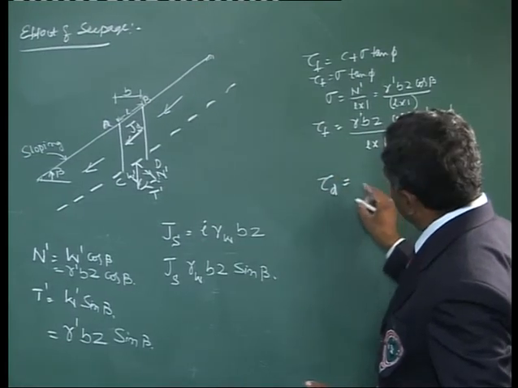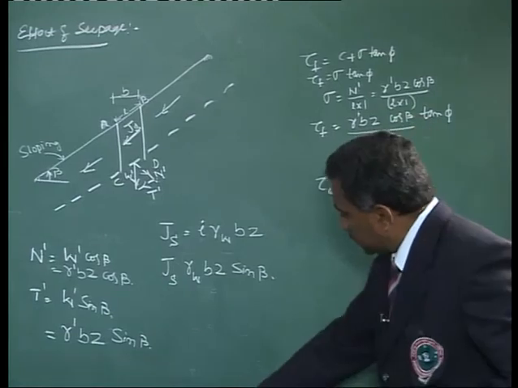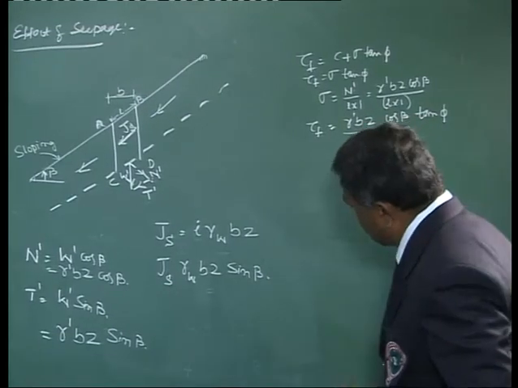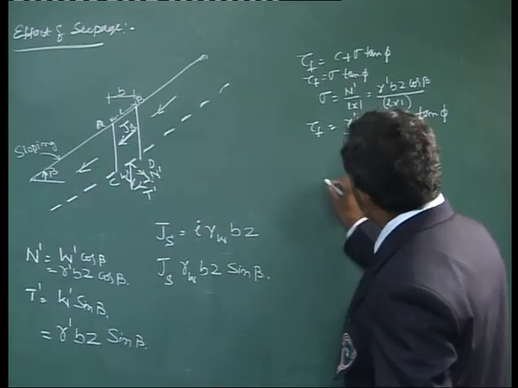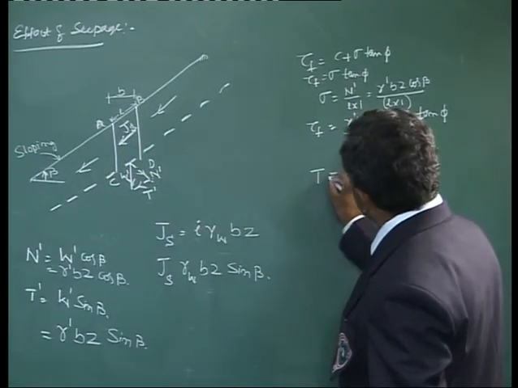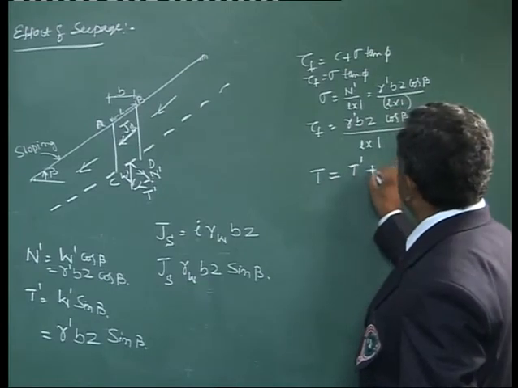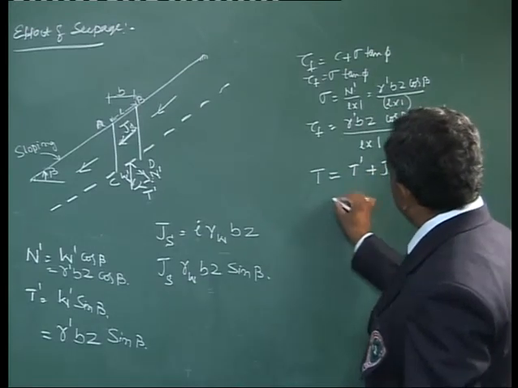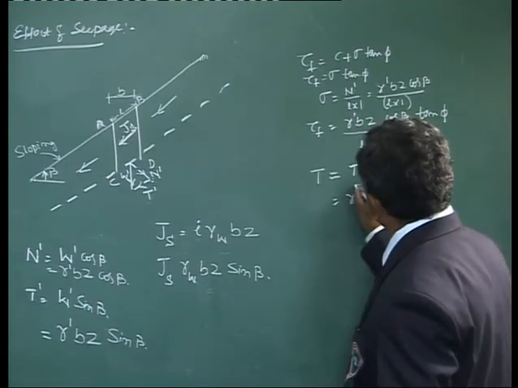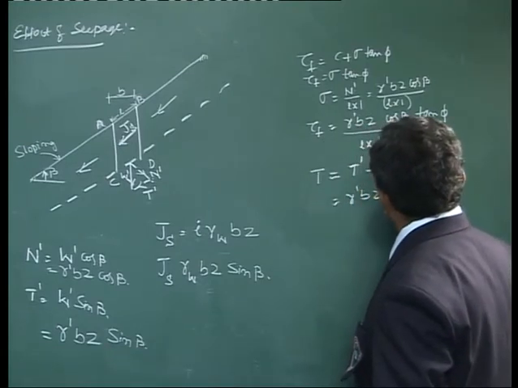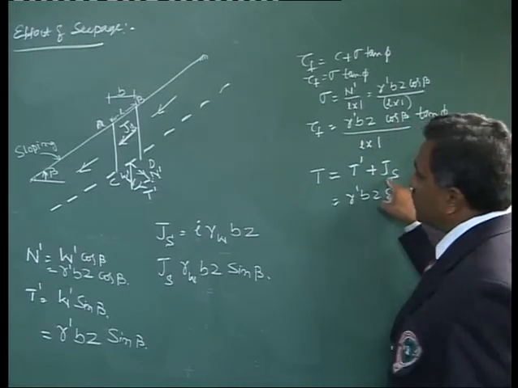Tau d is nothing but the driving forces along the slope, which are T dash and Js. I would put the total driving force as T, which is summation of T dash plus Js. T dash we know is gamma dash B z sine beta. How about Js?